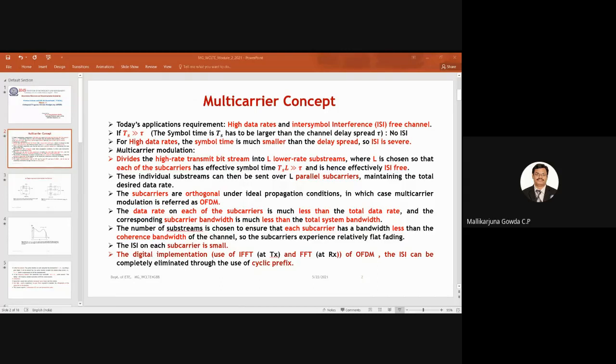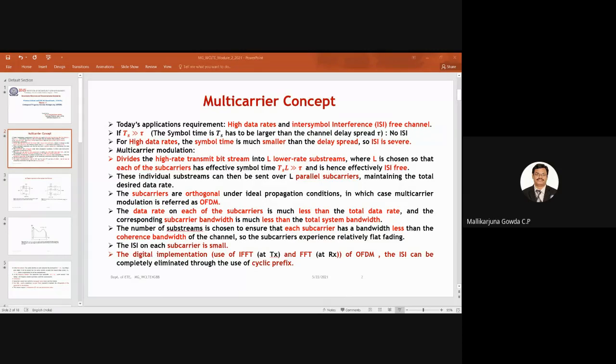But for high data rates, the symbol time is much smaller than the delay spread, so the intersymbol interference will be very severe. To overcome this problem, we go for multi-carrier modulation.